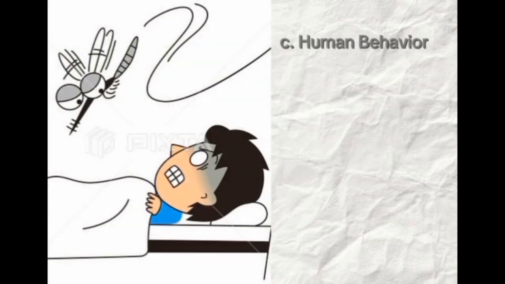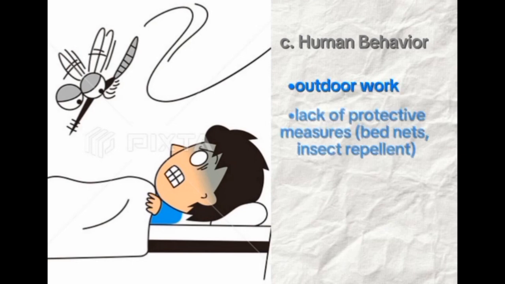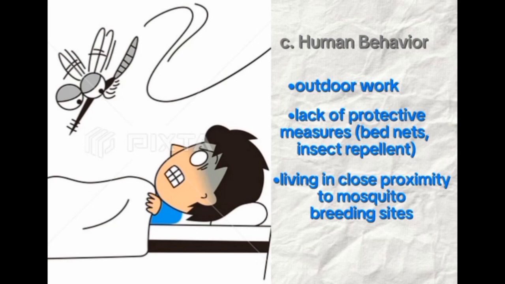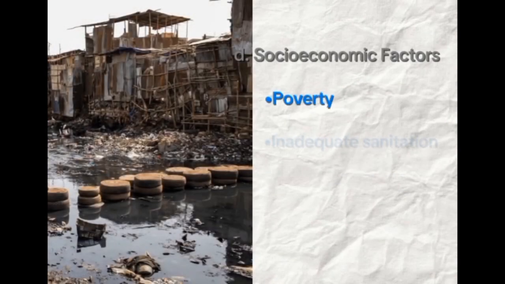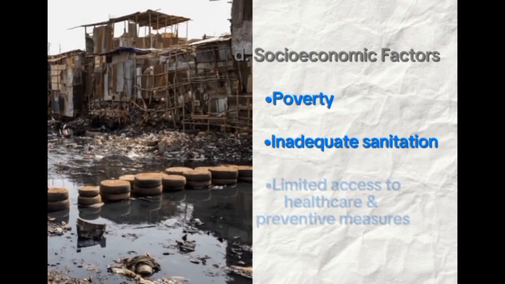C. Human behavior. Activities that increase exposure to mosquito bites, such as outdoor work, lack of protective measures, for example bed nets and insect repellents, and living in close proximity to mosquito breeding sites contribute to the risk of infection. D. Socioeconomic factors. Poverty, inadequate sanitation, and limited access to healthcare and preventive measures increase the spread of lymphatic filariasis.